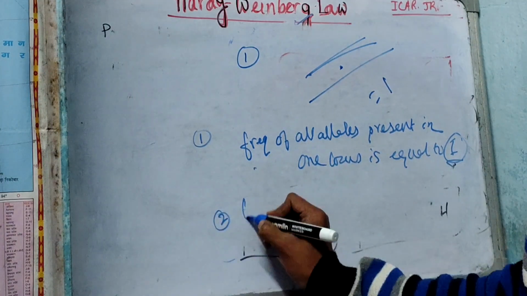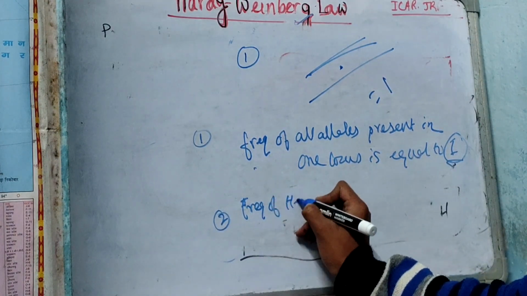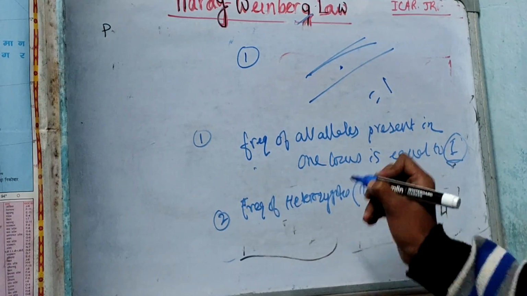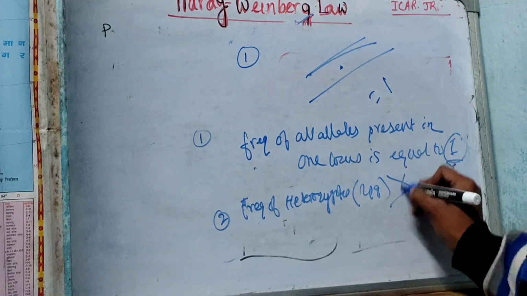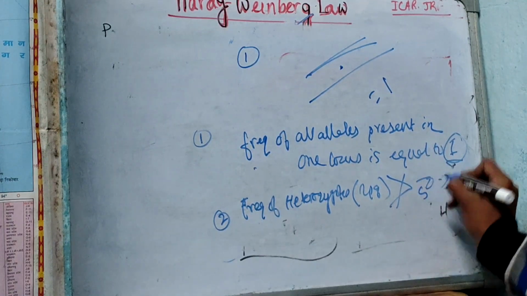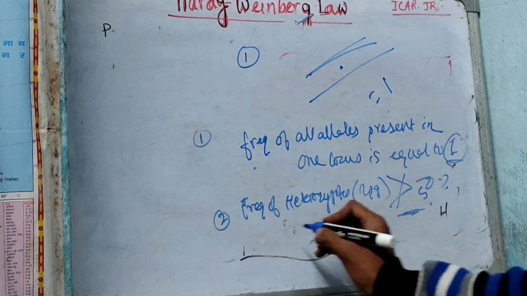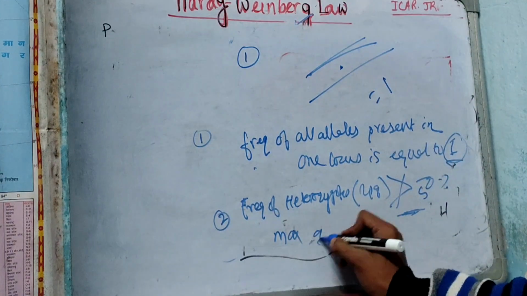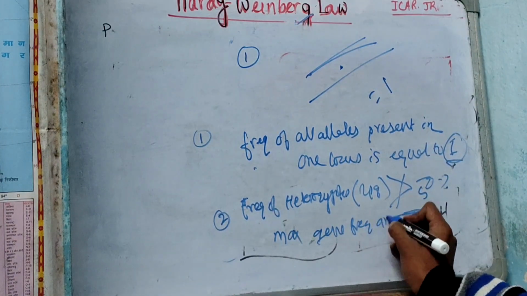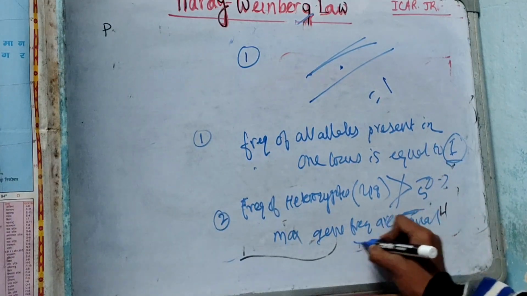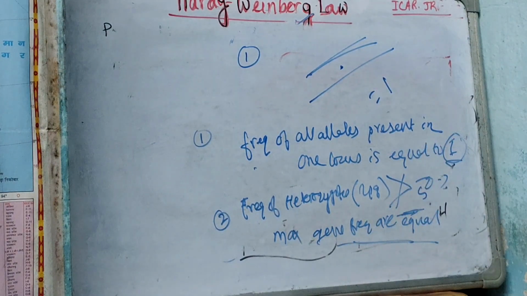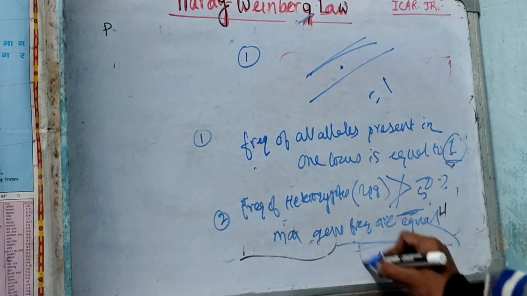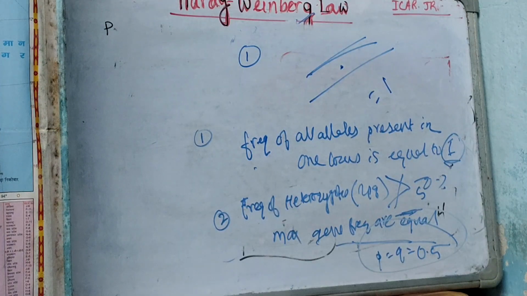Now the second one: the frequency of the heterozygotes, that is 2pq, is not greater than 50%, and it will be maximum when the gene frequencies are equal. What is the meaning of the gene frequencies being equal? That is p is equal to q is equal to 0.5.